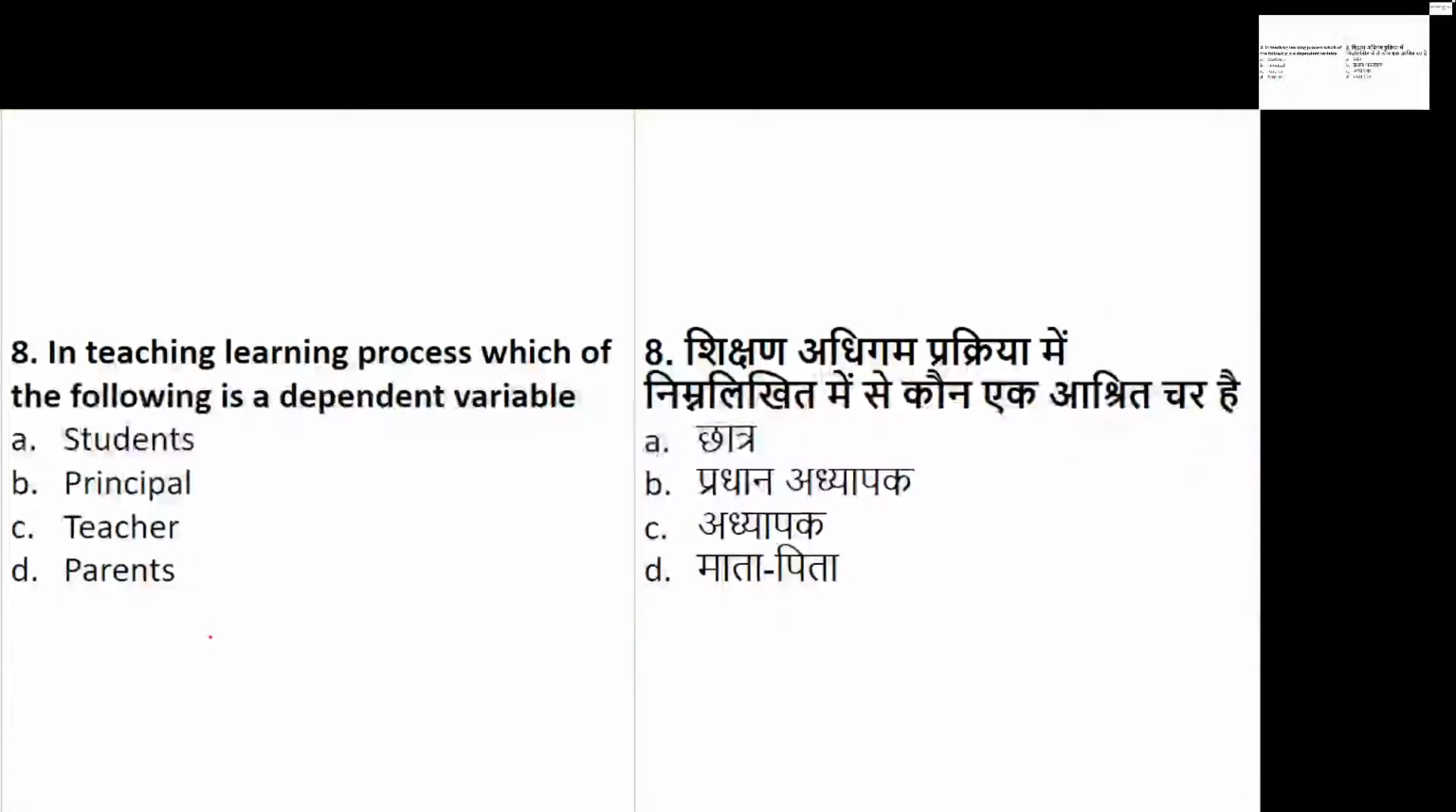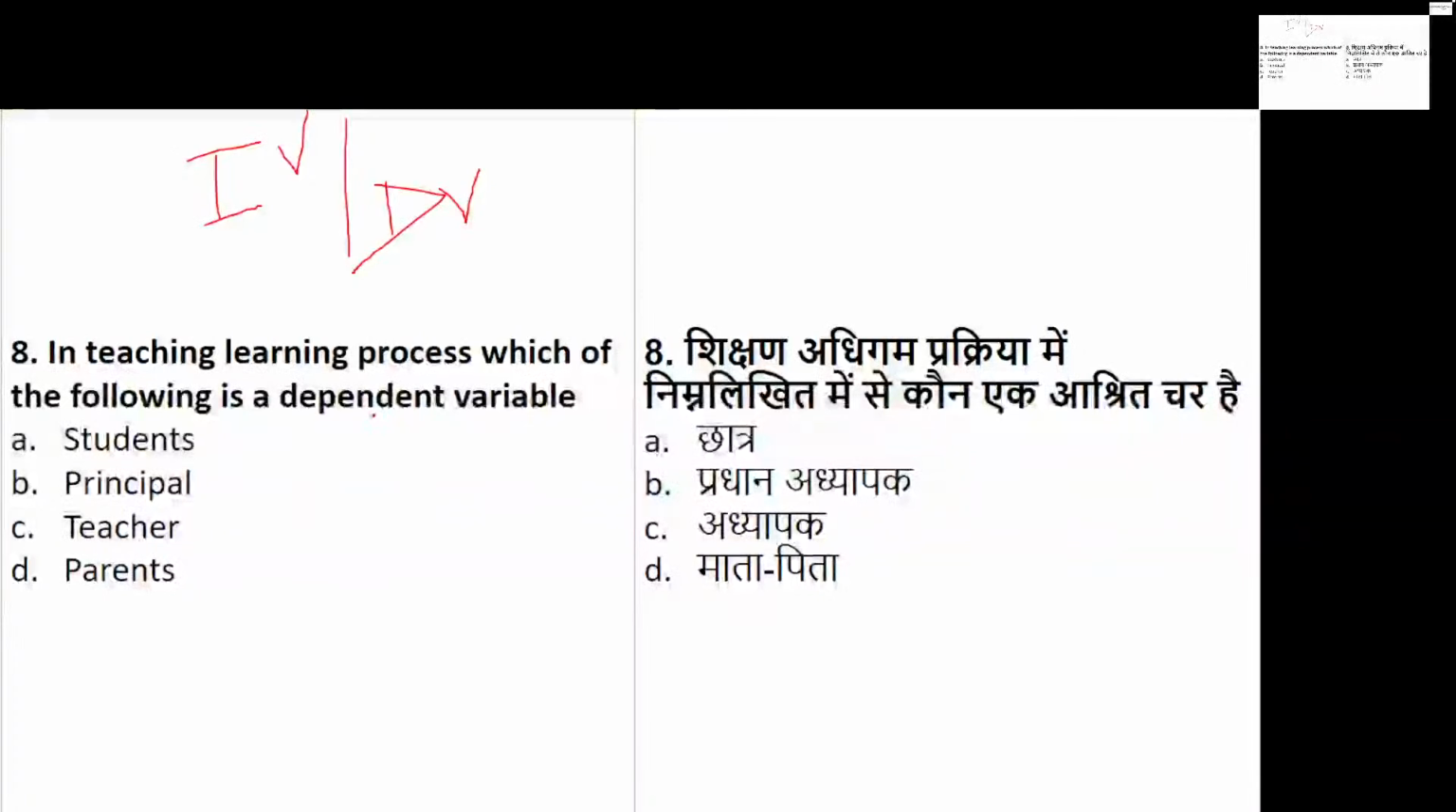Now question number 8, basically yes, all the above. Okay, great. So in teaching learning process, which of the following is a dependent variable? In research we have studied very well the independent variable and the dependent variable. So here they are asking, in teaching learning process, which of the following is the dependent variable?